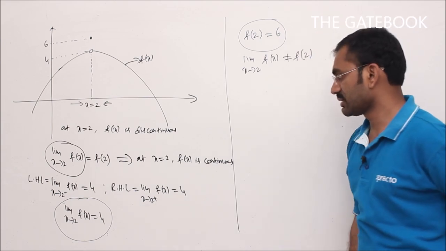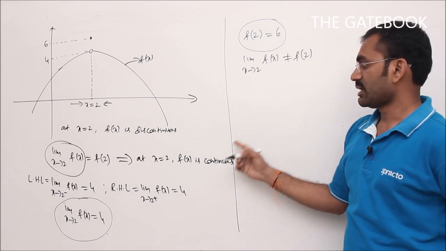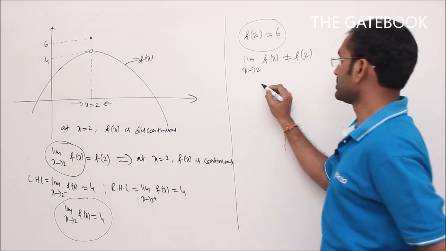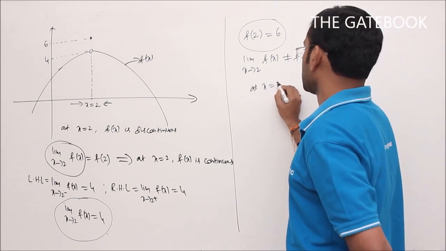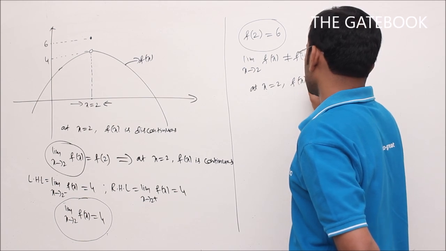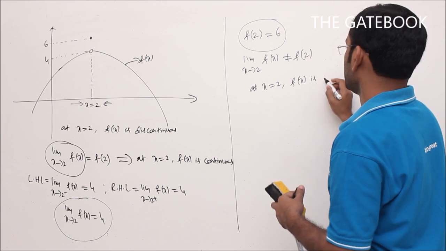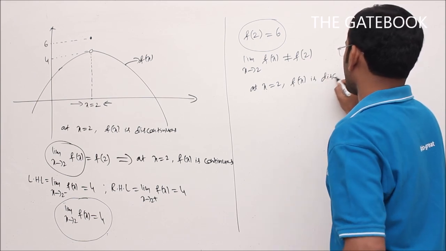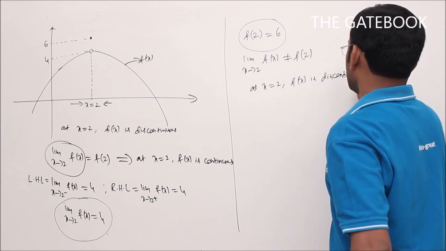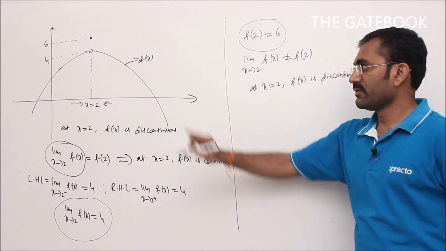Since this violates the condition of continuity, I can say that at x is equal to 2, the function f of x is discontinuous. That is using the definition. If you know the graph, we can go directly by the graph.